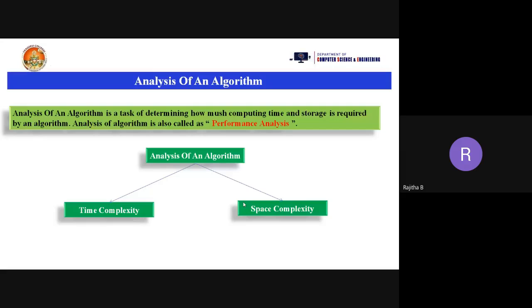Suppose you are in Kazipet and want to reach Warangal. You have a number of ways: via Hanamkonda, or through KU Crossroad. Which is the best based on the time taken? Based on time we select the best path. Like that, we need to choose the best solution from n solutions of a problem statement. That is time complexity.